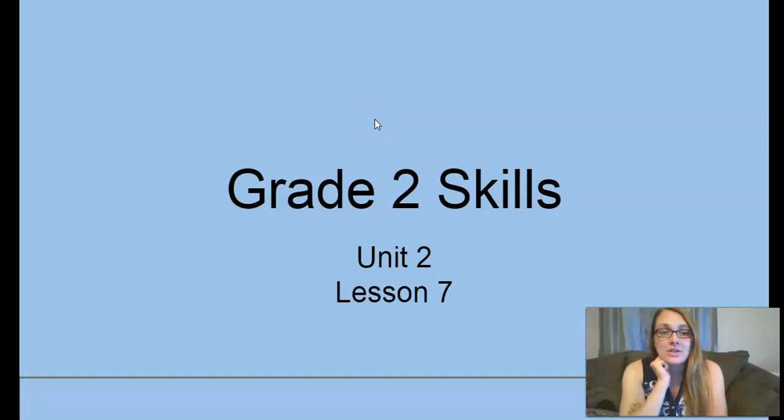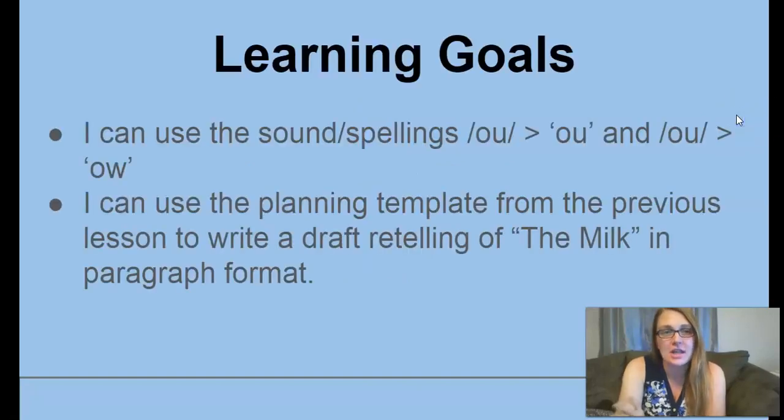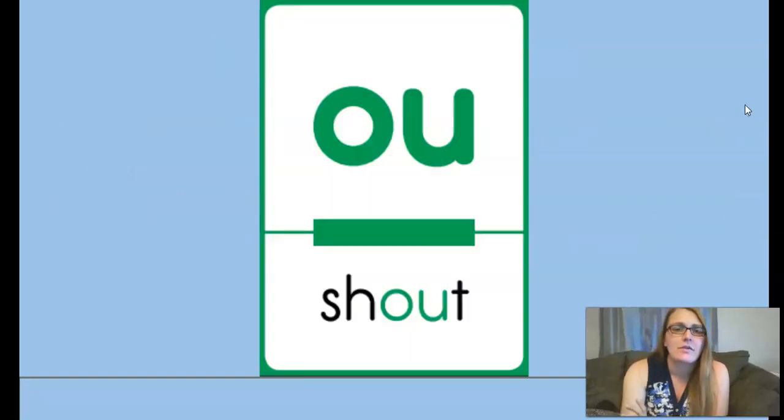We're on Unit 2, Lesson 7 for Grade 2 Skills. Our learning goals today: use the sound and spellings OW with the spelling OU and OW, and then use the planning template that we completed in a previous lesson to write a draft retelling the tale of the milk in paragraph format. So, first, start with the OU spelling.